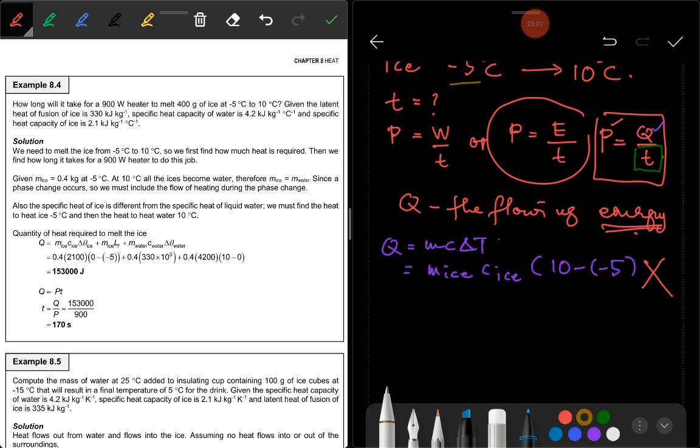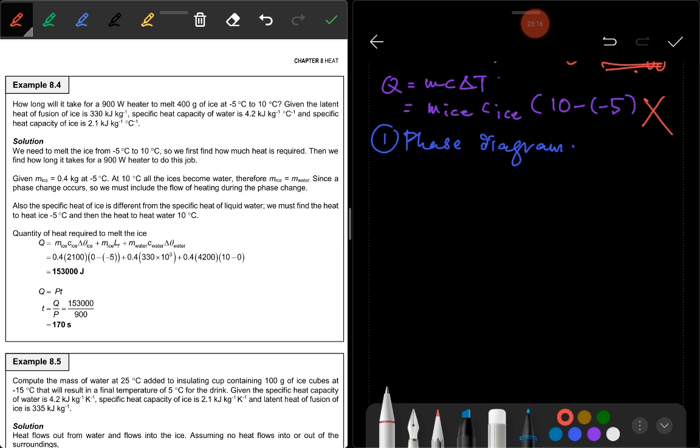First, the first step, you have to make a phase diagram. This is easier for you to write the equation. So draw the phase diagram of ice. The ice starts from minus 5, right? So minus 5 is here, for example. And then to 10 Celsius degree is here. So this is T, and this is S.